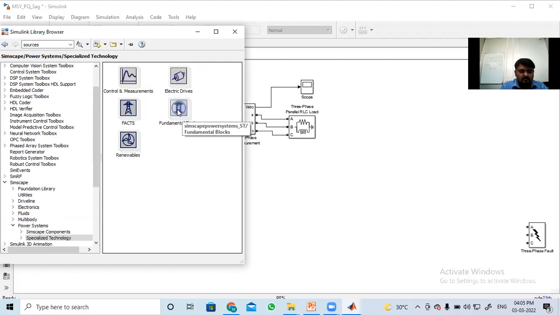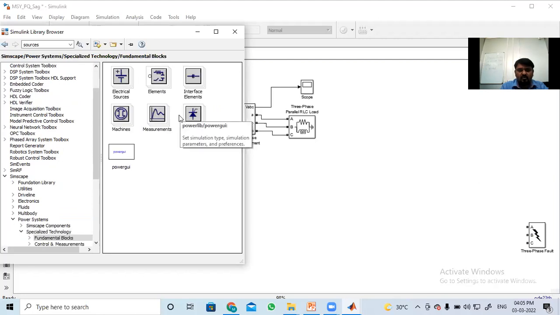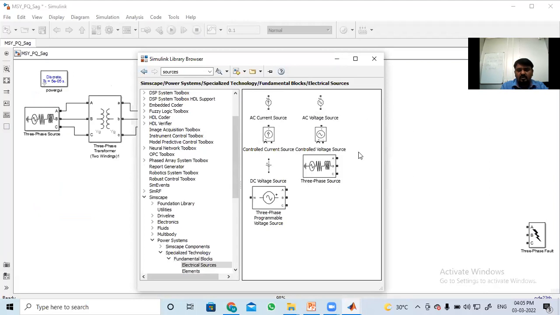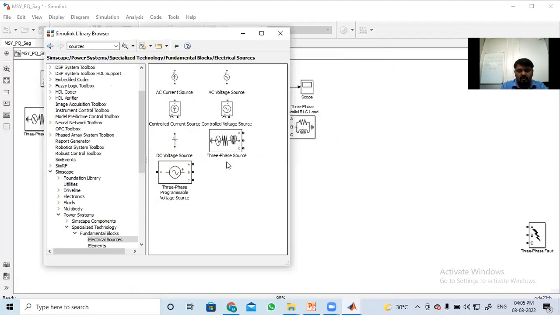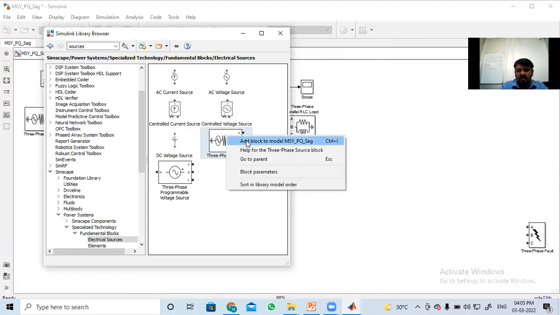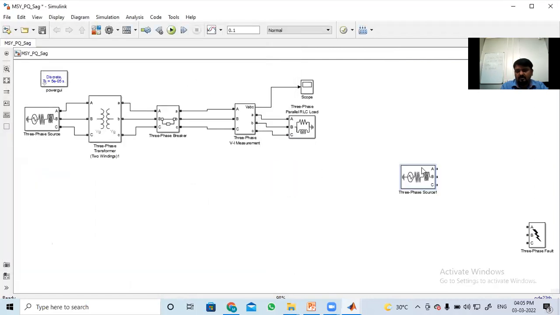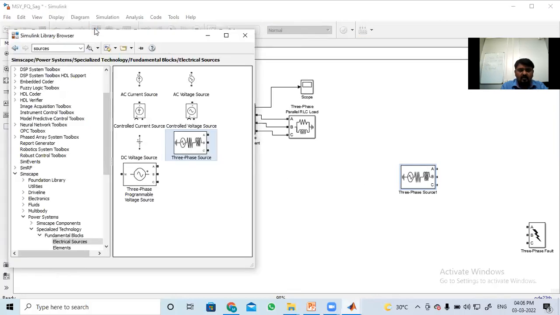See here, some fundamental blocks are there. We want the fundamental blocks. You have to click on that. And here, to get the three-phase source, you have to get the electrical sources. You have to click on that. So here, three-phase source is there. Just click on that one and add to model. It will come over here. See, it came here. Like that, all the equipment is available in the power system.